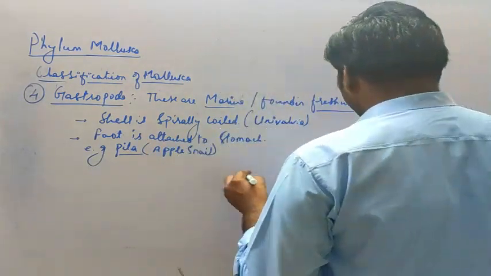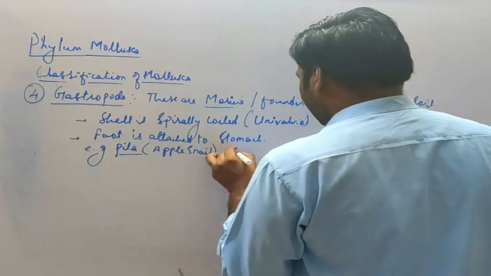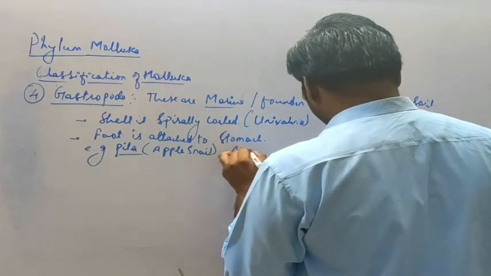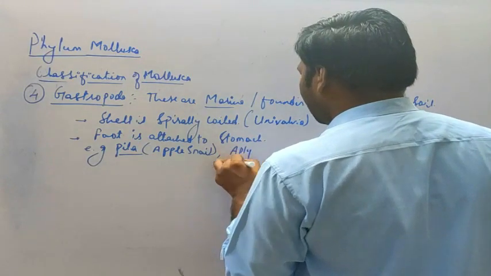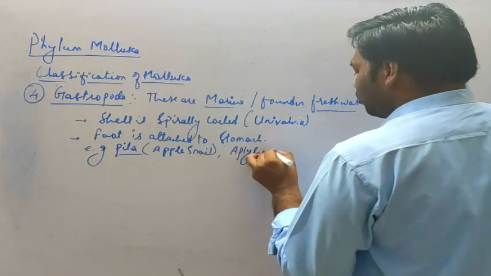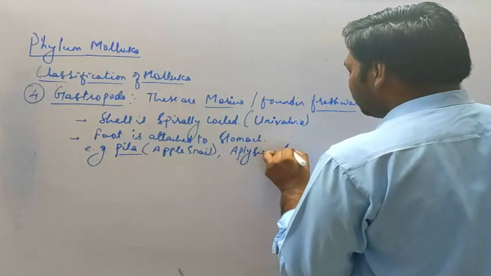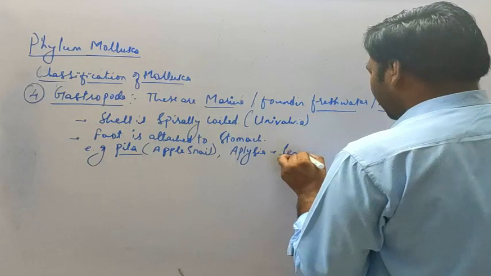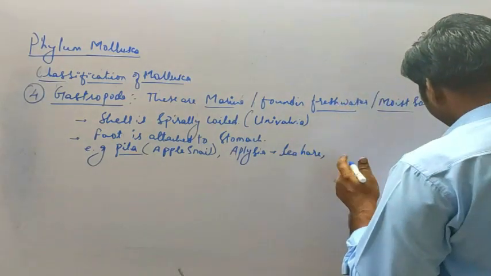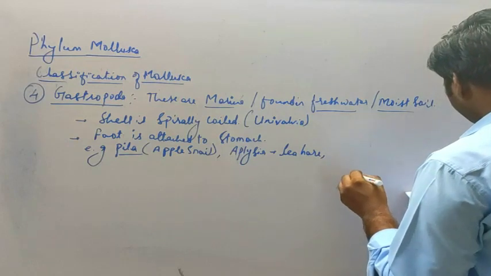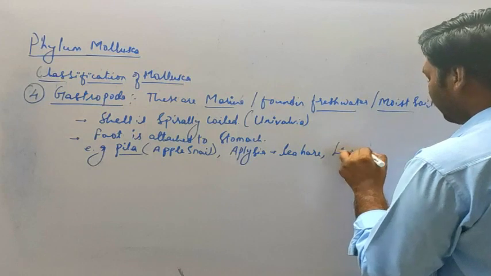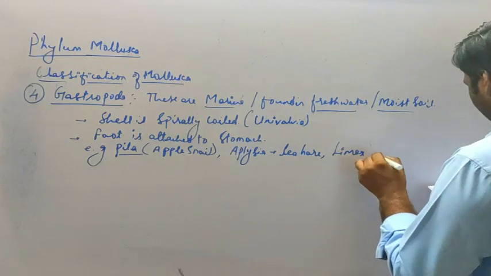Then another example is the aplysia, which is also referred to as sea hare. Then Limax, which is also referred to as slug.